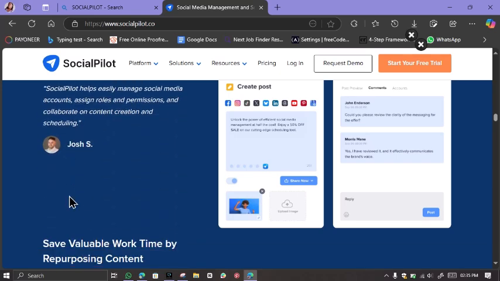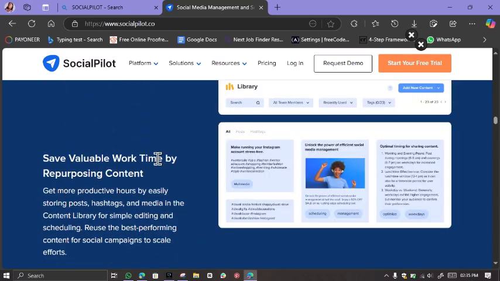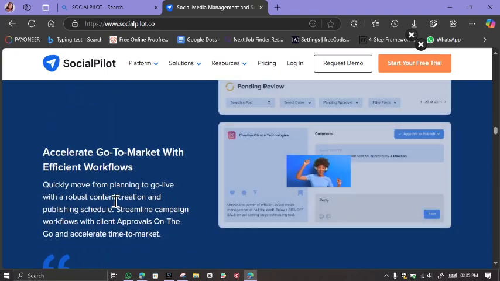You can also save valuable work time by proposing content. Get more productive hours by easily storing posts, hashtags, and media in the content library for simple editing and scheduling. Reuse the best performing content for social campaigns to scale efforts.